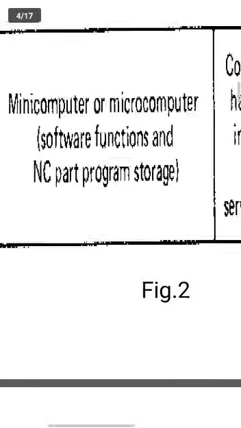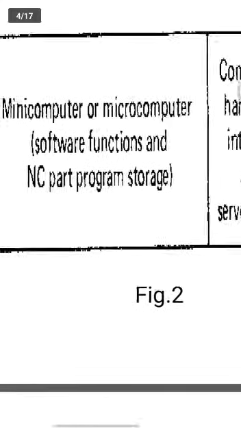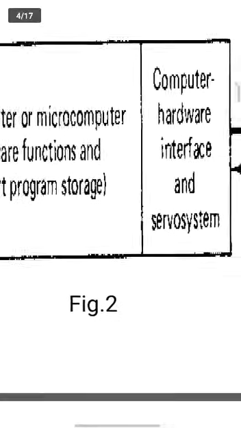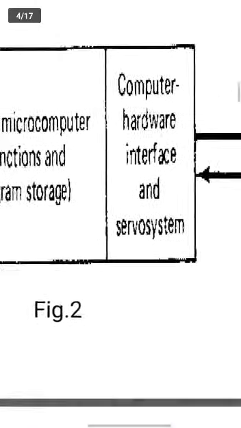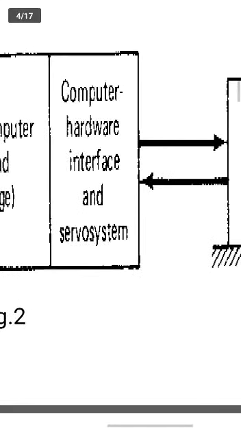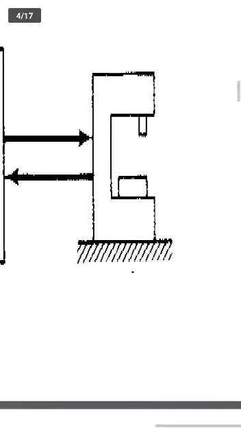Then the microcomputer will be in the middle, and the software, which is the program we will run, will be stored in the computer from the tape reader. Then the computer hardware interfaces with the servo motors. From the servo motors it will go to the machine. Like that the machine will run.